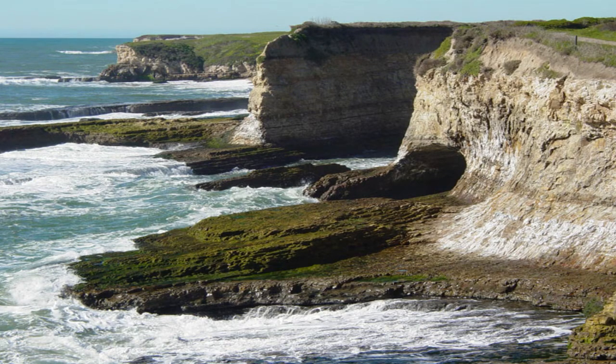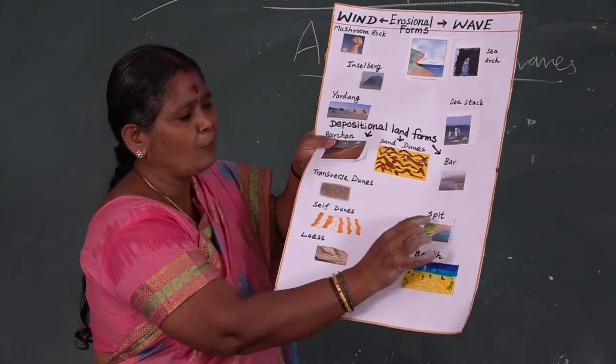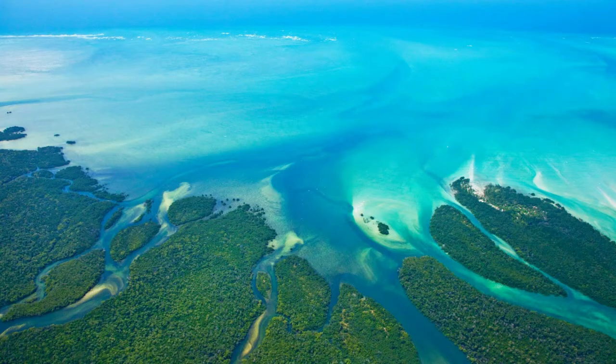Then another depositional feature is a spit. What does spit mean? In between land and the sea, some rising sand. In some places we see this type of structure, and it is called a spit.